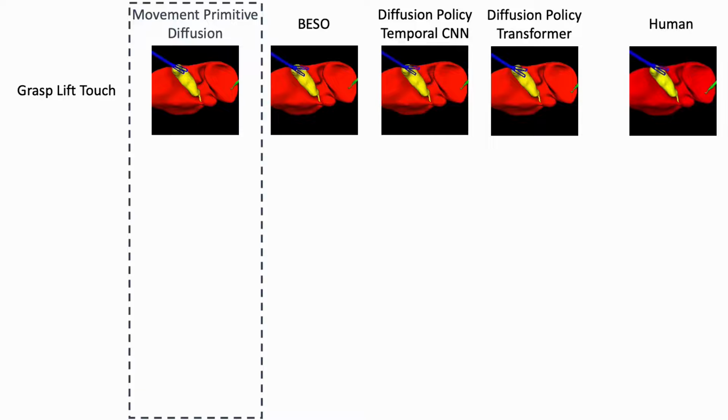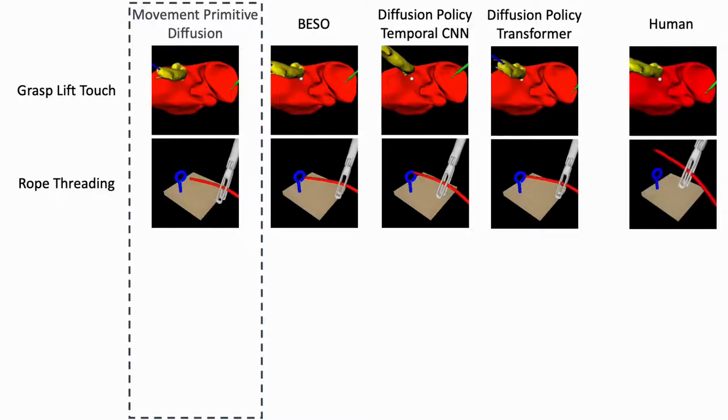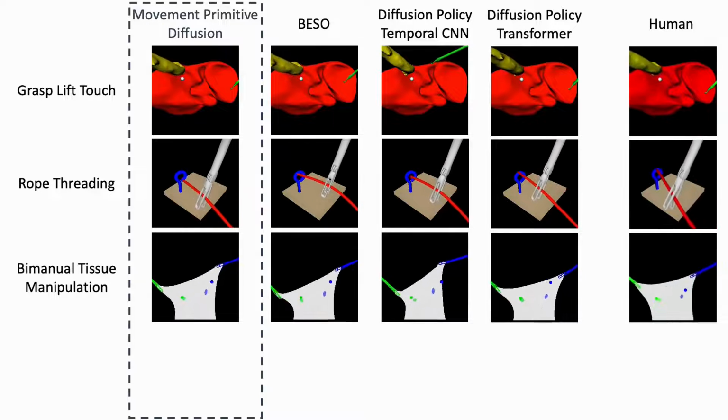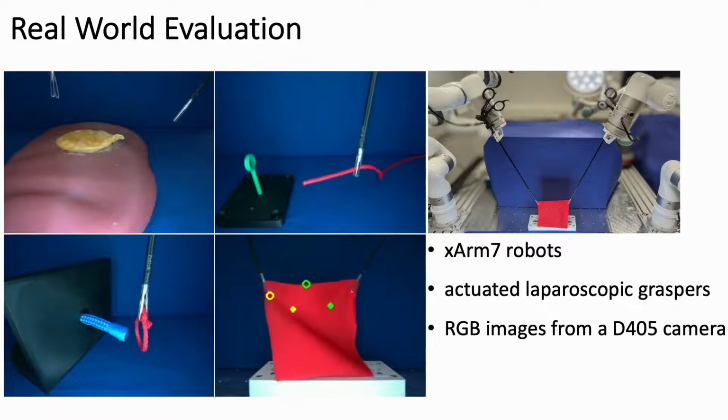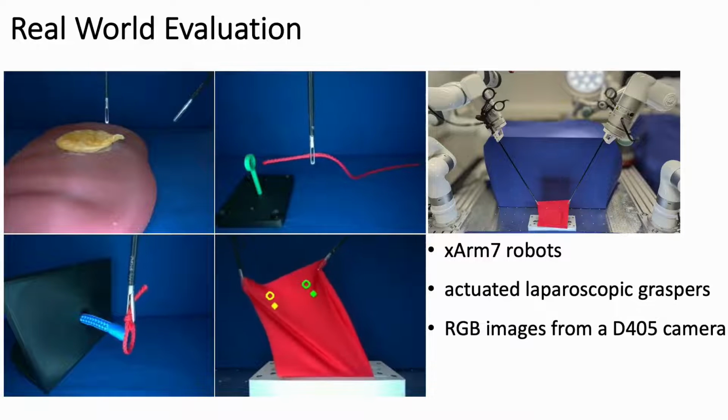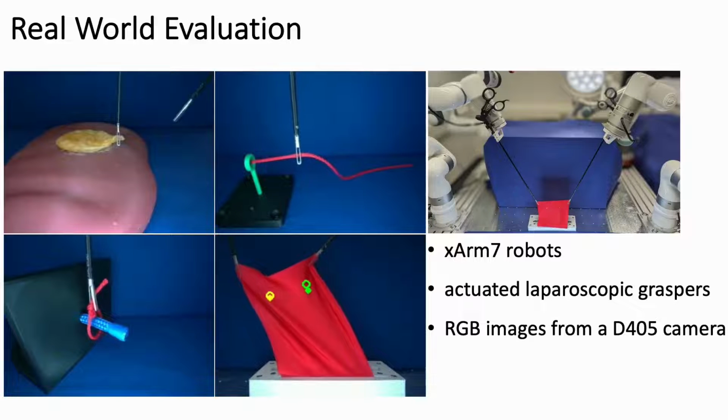We evaluate our method against three state-of-the-art diffusion-based imitation learning baselines: the temporal CNN and transformer variants of diffusion policy and BESO. In simulation, we evaluate the methods on 4 surgical tasks, named grasp, lift and touch, rope threading, bimanual tissue manipulation, and ligating loop. We further evaluate our method and the strongest baseline, diffusion policy with a temporal CNN, on real-world setups of all